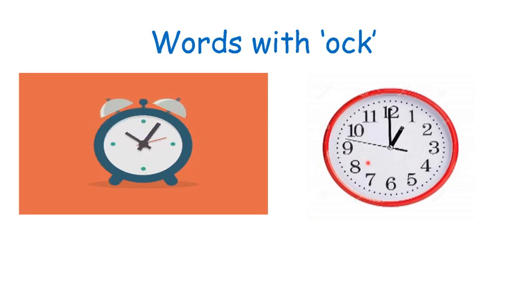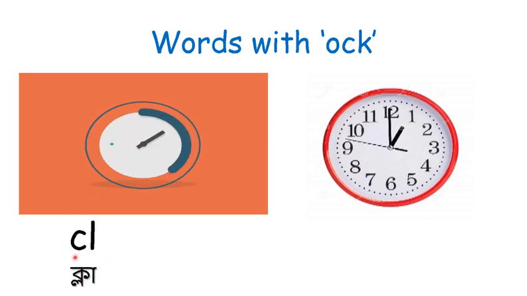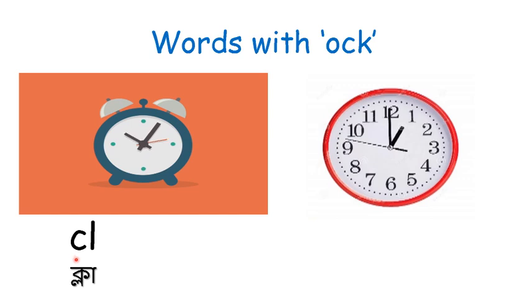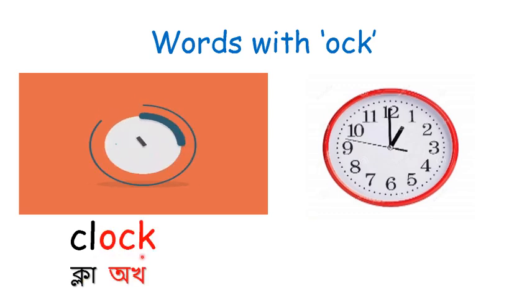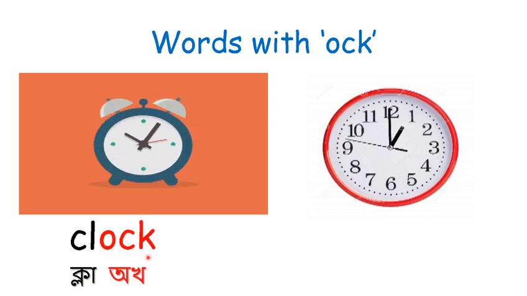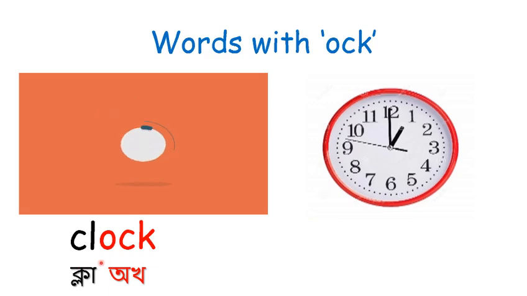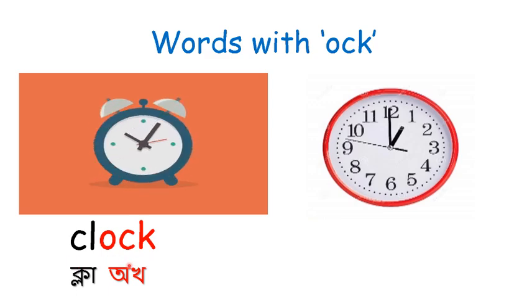This is a picture of clock. Ka, la, kla. This is C, and C sounds like ka, and this is L, and in phonic L sounds like L. So all together, ka, la, kla. And this is O, ka, ok. Kla, ok, clock. This is a little bit tricky one to spell, but when you practice more and more, you will get used to it. Ka, la, kla, O, ka, ok.